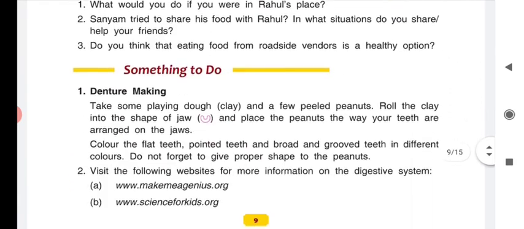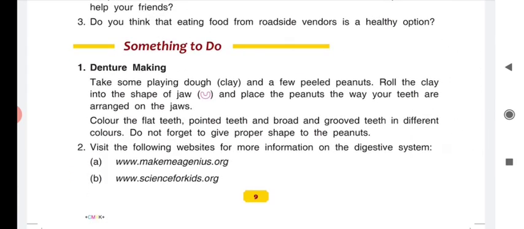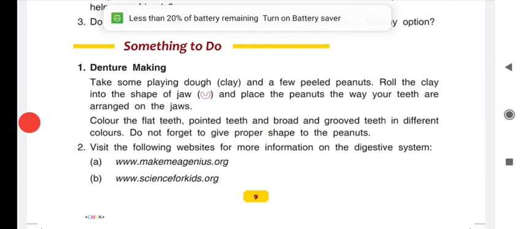Now comes something to do. In this something to do, you have to prepare the shape of a jaw. I hope all of you prepared it before also, but if it is possible, you can make a jaw with the help of clay and peanuts that we often use in our house. You can make a jaw, and then you can take some peeled peanuts as teeth. You can make it very happily if it is possible.